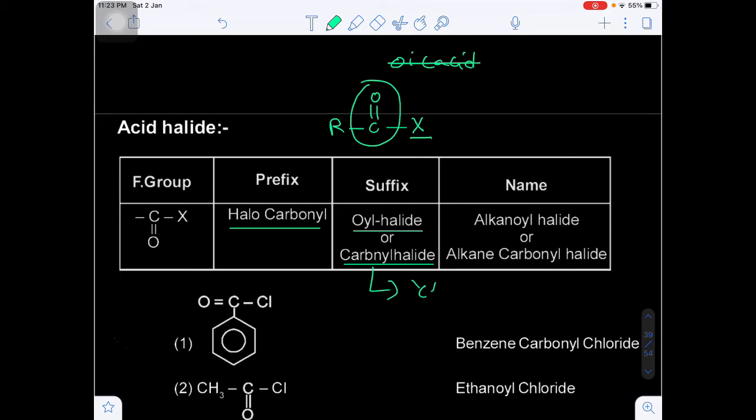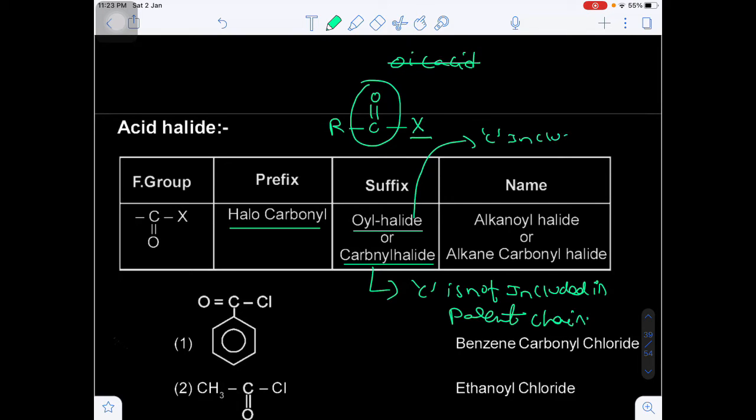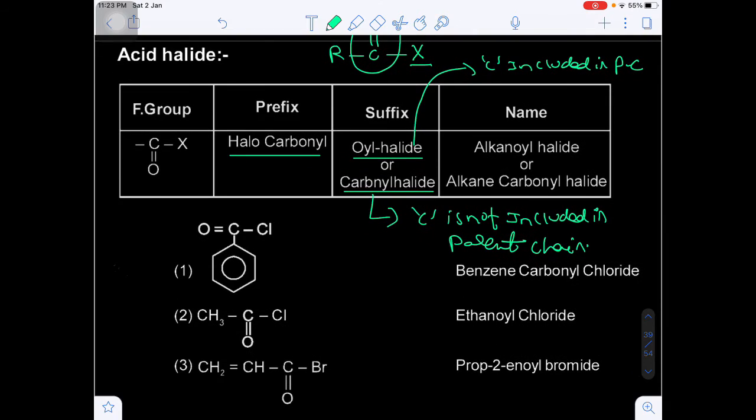Are you getting my point? If the carbon is not included in the parent chain, we can use carbonyl halide. If the carbon is included in the parent chain, then we can use oyl halide. That means carbon included in parent chain. Yes or no? This is called benzene alkanoyl.